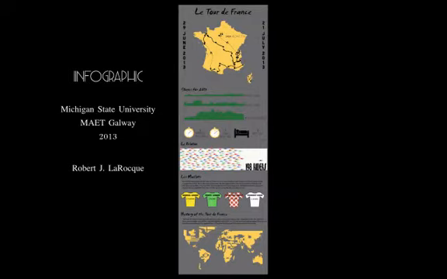I was also going to add a section at the very bottom highlighting the winners of past races using Tagzedo in a word cloud in the shape of France. I thought it would serve as a nice bookend for the infographic, mirroring the map at the top. However, Tagzedo continually crashed on my computer, so it is something that I'll have to add at a later time.